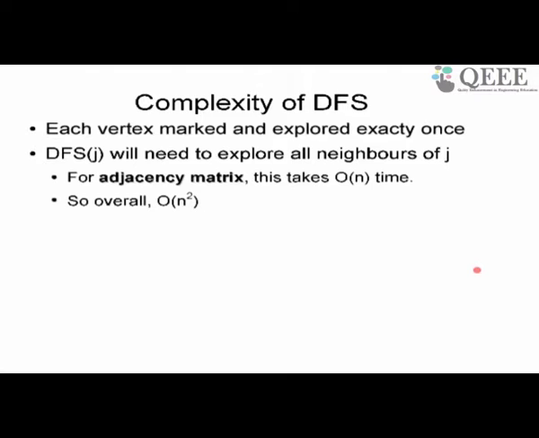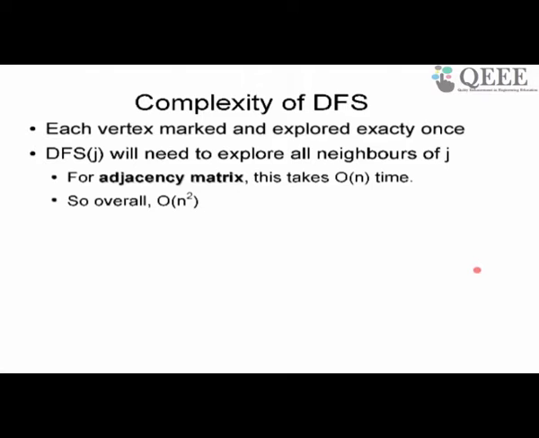Okay. Now let's look at what the complexity of DFS is. We saw the complexity of graph representation: the adjacency matrix was order n square, the adjacency list was order m plus n. We're asking ourselves, what is the complexity of DFS? Now clearly DFS visits all the nodes exactly once. Why? Because as soon as it enters the node, it marks it visited. Every node is visited only once. Is that okay? So we know there is an order n sitting there. If you're using an adjacency matrix, then when we visit the node, we will look at all the neighbors of the node, and that takes order n time.